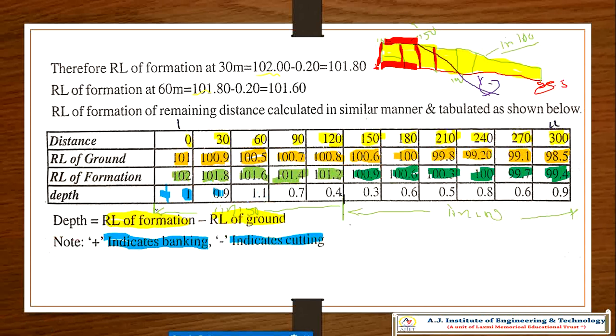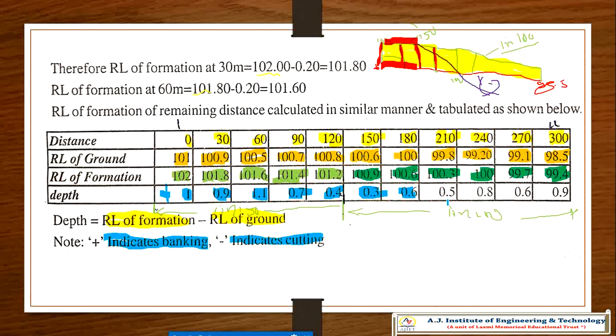Okay, 0.9, 1.1, 0.7, 0.4, 0.3, 0.6. RL of formation line minus ground level: 101.8 minus 100.9 is equal to 0.9. 101.6 minus 100.5 is equal to 1.1. 101.4 minus 100.7 is equal to 0.7. 101.2 minus 100.8 is equal to 0.4. 100.9 minus 100.6 is equal to 0.3. 100.6 minus 100 is equal to 0.6. That is your 0.6 answer.